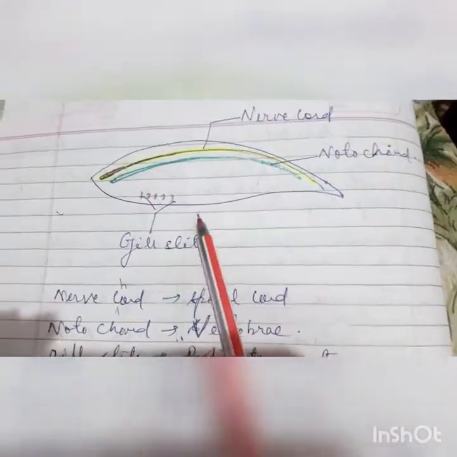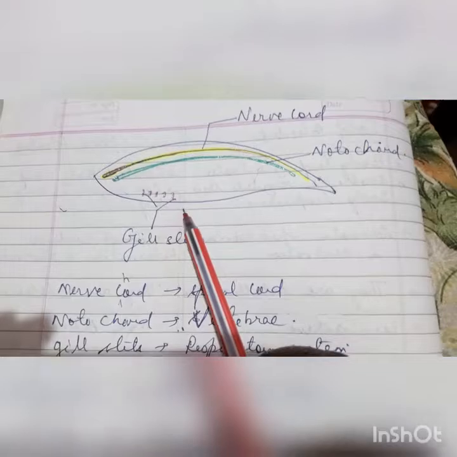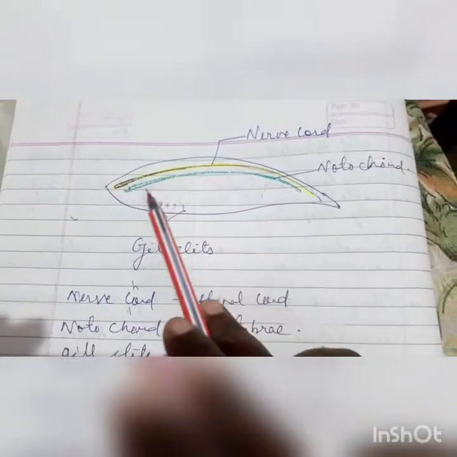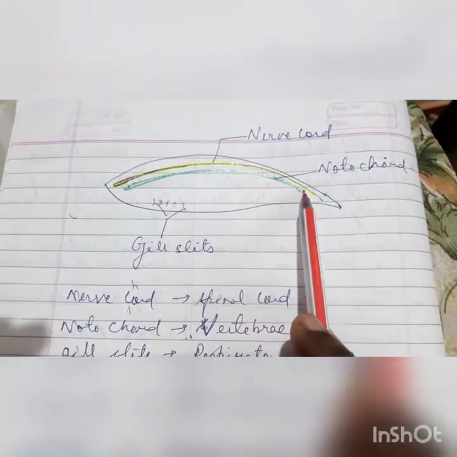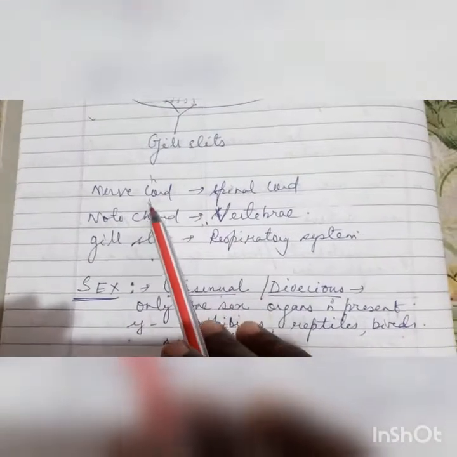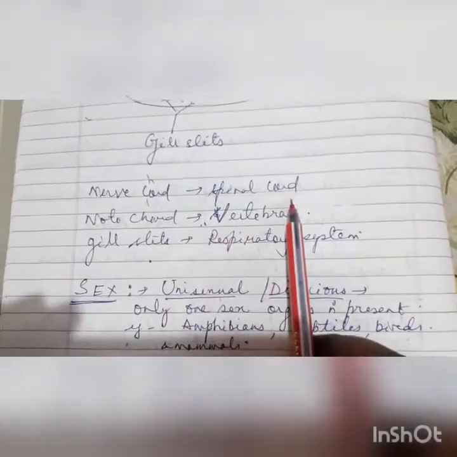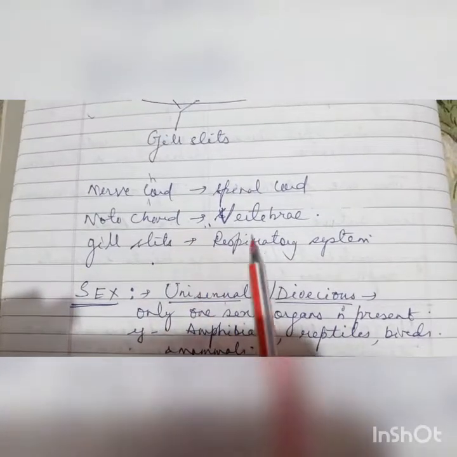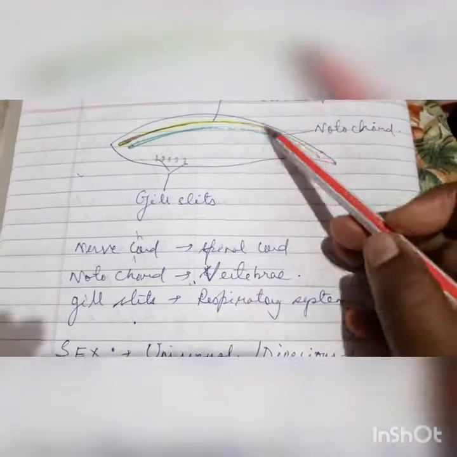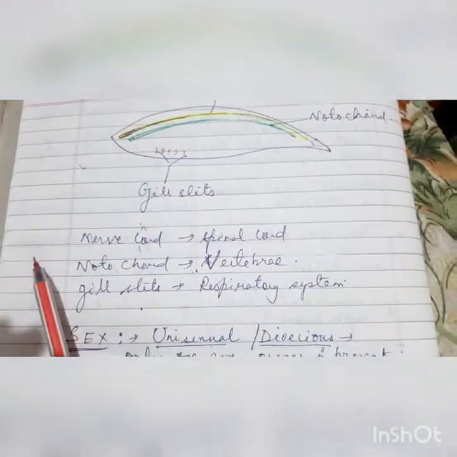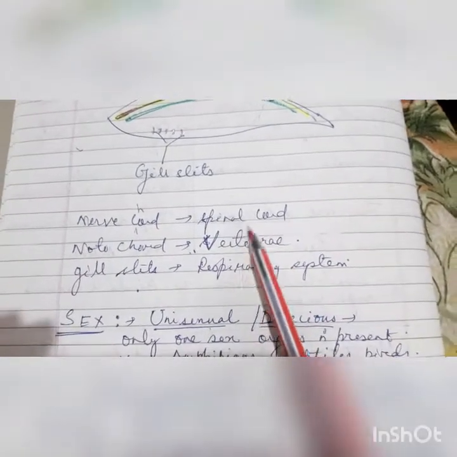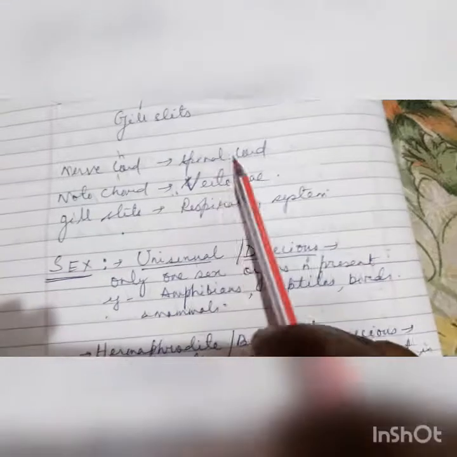These are the structures of the typical chordate character. This is the nerve cord. Then below the nerve cord is the notochord, and these are the gill slits. The nerve cord develops later into the spinal cord, the notochord develops into vertebrae, and the gill slits develop into the respiratory system. So when an animal transforms from non-chordates to chordates or to vertebrates, these are the intermediate structures.